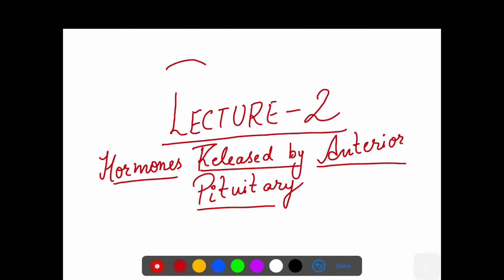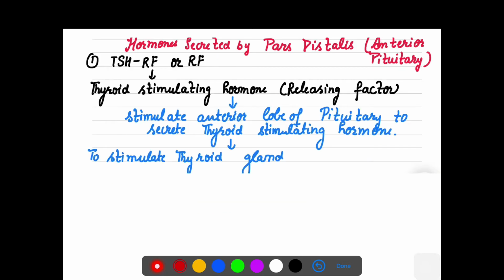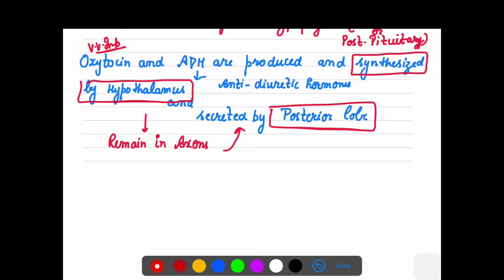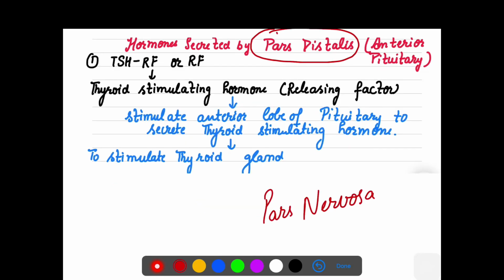Continuing with my lecture, now I'm going to discuss the hormones which are released by the anterior pituitary, known as pars distalis, and the posterior pituitary is known as your pars nervosa. Again, look at the terms: pars nervosa for the posterior pituitary, and pars distalis for the anterior pituitary. The first hormone which we talk about here is TSH.